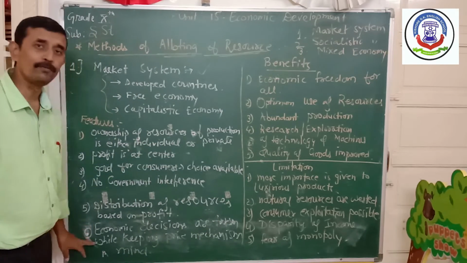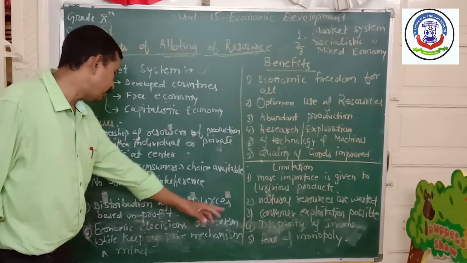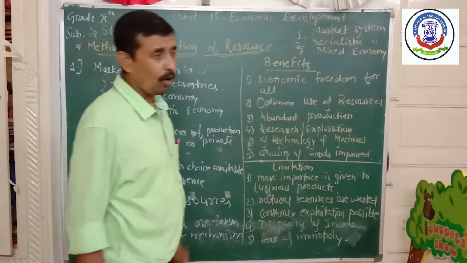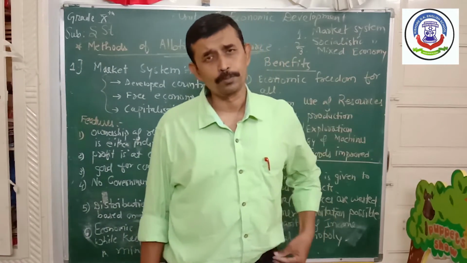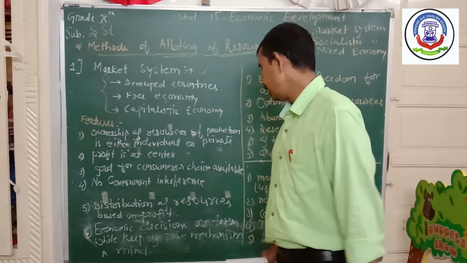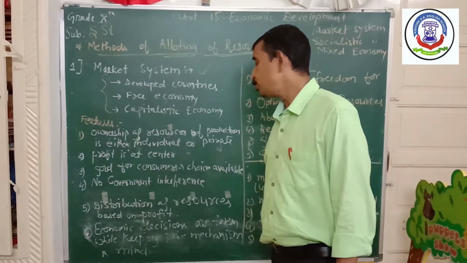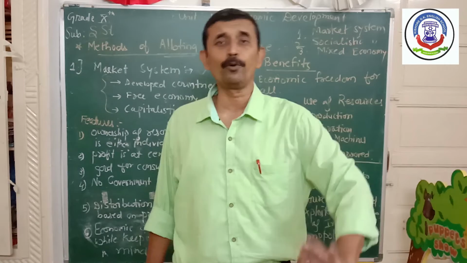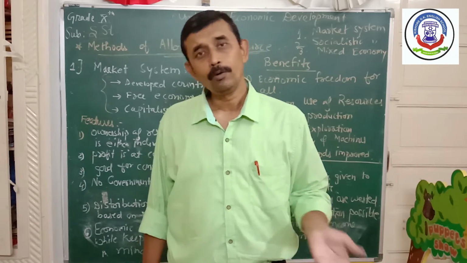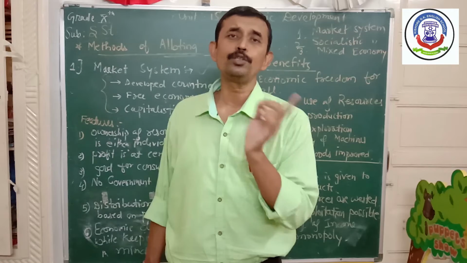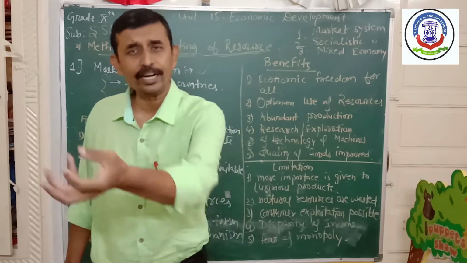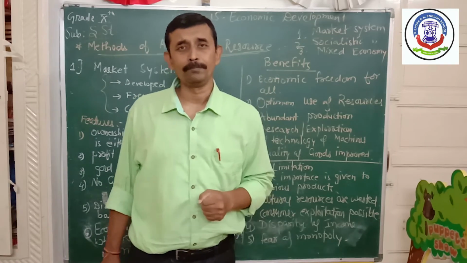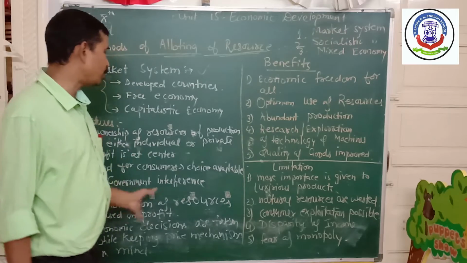And the last feature of this type of economy is what? Economic decisions are taken while keeping the price mechanism in the market. All economic decisions are taken on the basis of what? Price mechanization in the market. At which rate we have to sell the product in the market. On that only, all decisions regarding the purchasing of raw material, technology, labor, everything is decided by the owner of the company, right?